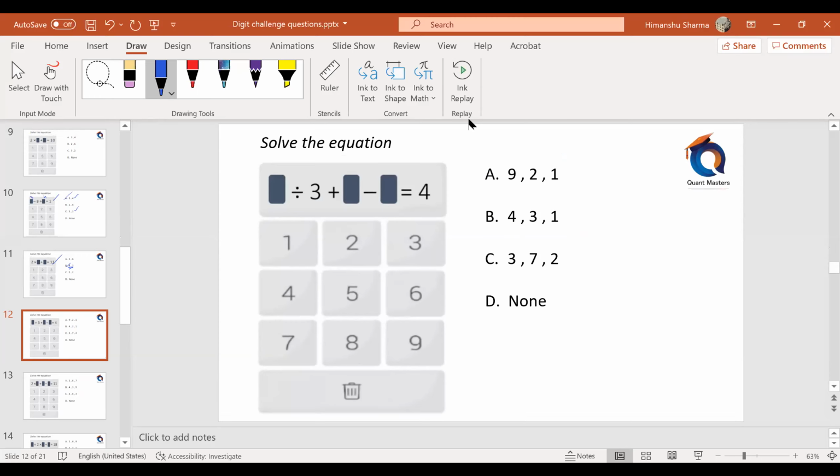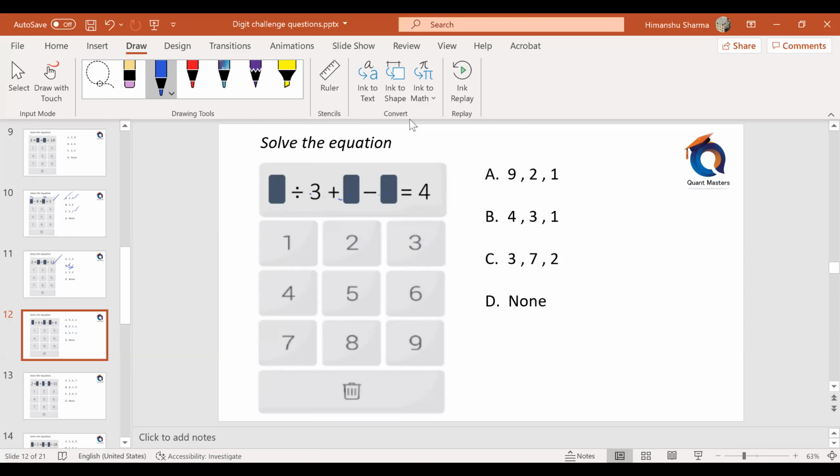Dash divided by 3 plus dash minus dash is 4. Okay, check. 4 does not divide 3, so check with A and C. Okay, 9 divided by 3 is 3. 3 plus 2 is 5. 5 minus 1 is 4. Answer is option A. Is it A or C? It is A, no.